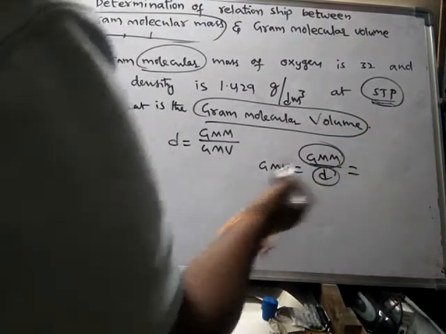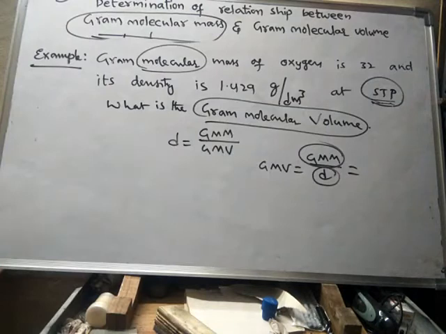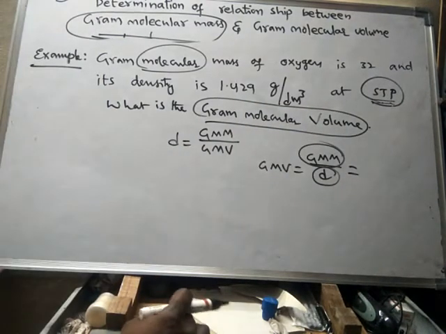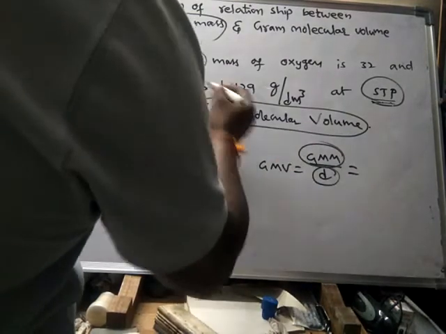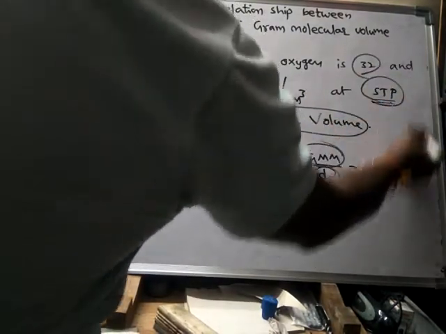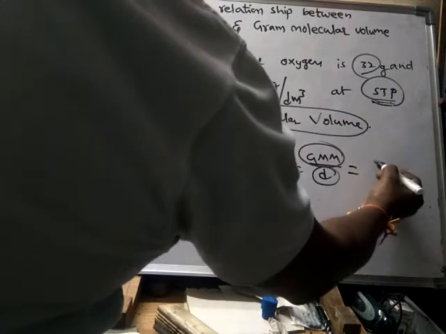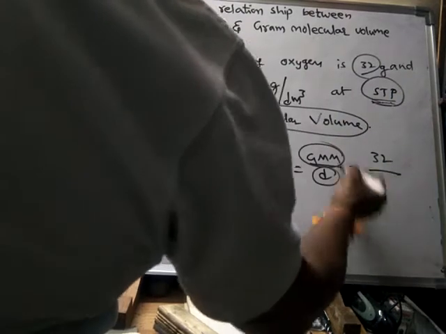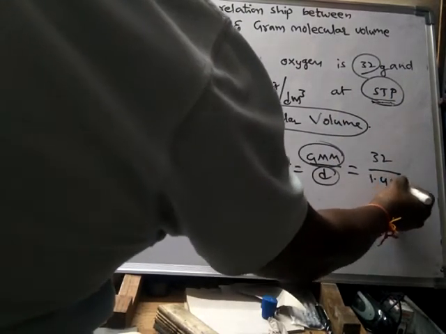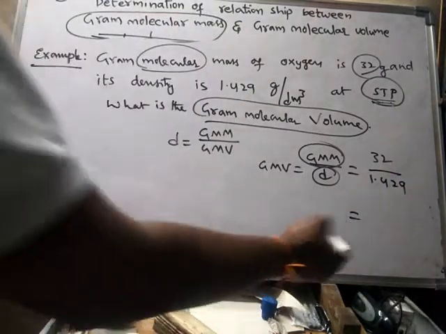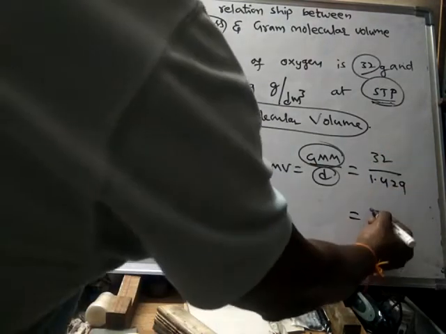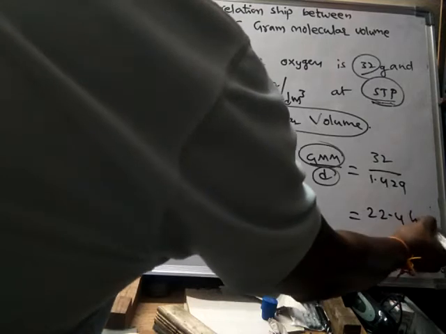But gram molecular mass is fixed for a given gas. So here gram molecular mass is given as 32 grams, so 32 by the density 1.429. If you calculate, you will get exactly 22.4 liters only.